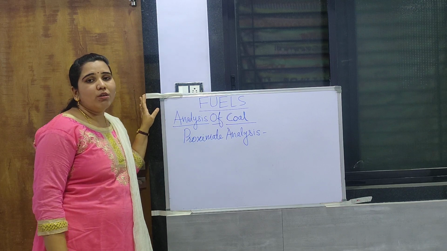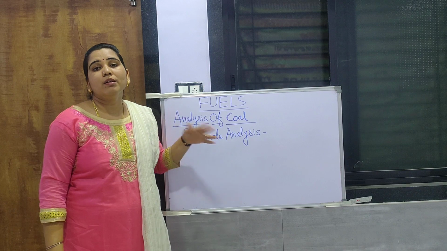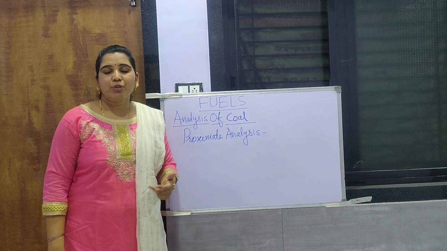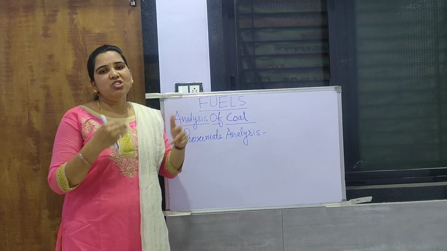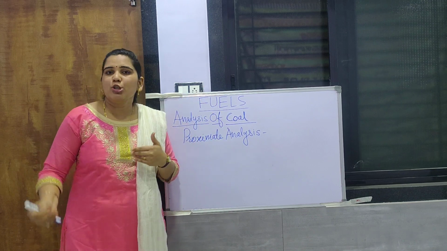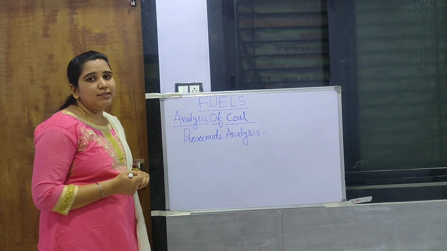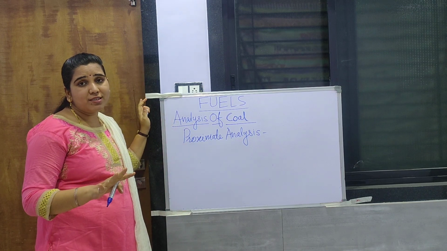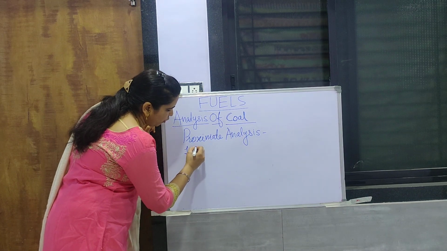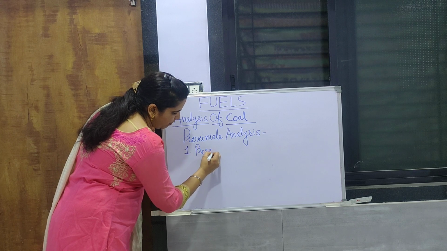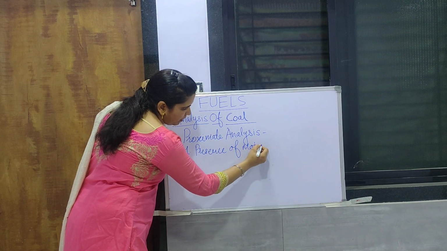Now, analysis of coal can be carried out in two different ways. Number one, proximate analysis, and number two, ultimate analysis. In proximate analysis, generally the different constituents are analyzed. There are mainly four constituents considered. Number one, presence of moisture, which is to be determined in the first step.